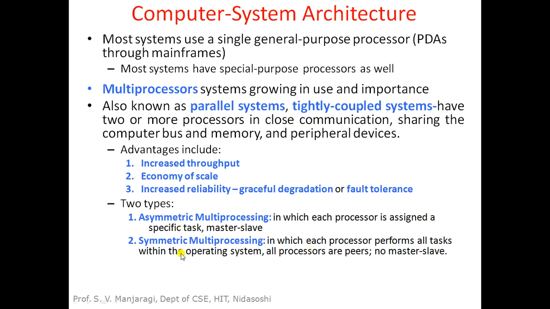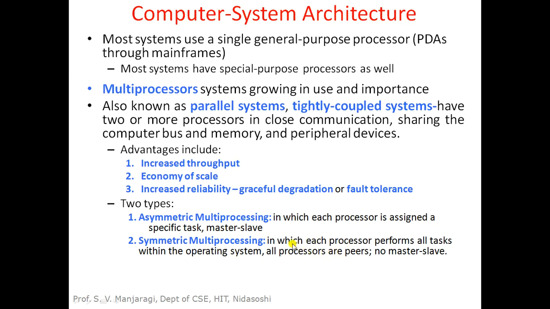The second type of multiprocess system is symmetric multiprocessing. In case of symmetric multiprocessing, there is no master-slave concept and all the processors work like peers or neighbors. So collectively they will execute the task.